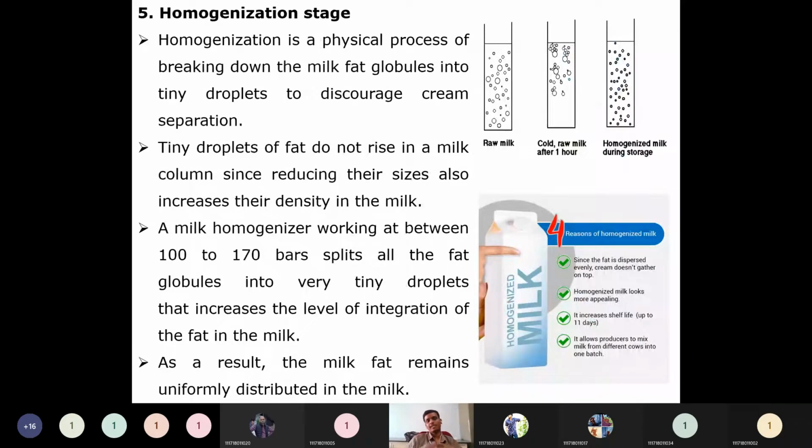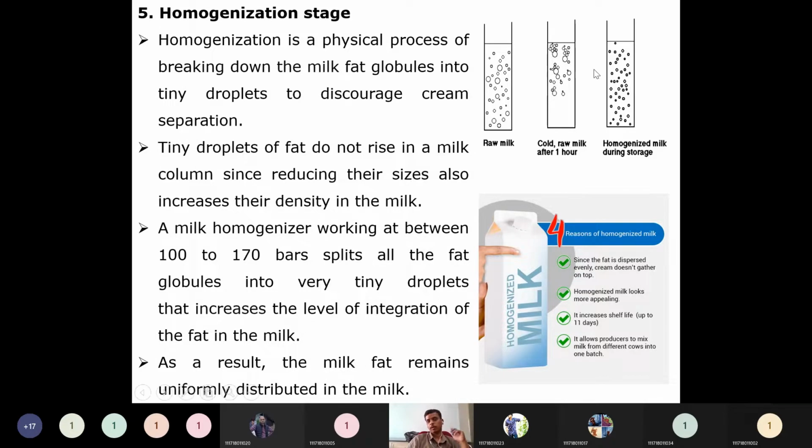Then the next one is the homogenization stage. The milk has to be homogenized, meaning the fat and the solid contents. Milk will have solid content also. That solid content needs to be adjusted throughout the milk. In raw milk, if you see, the bubbles of the fat will be small bubbles, large bubbles, or tiny bubbles.